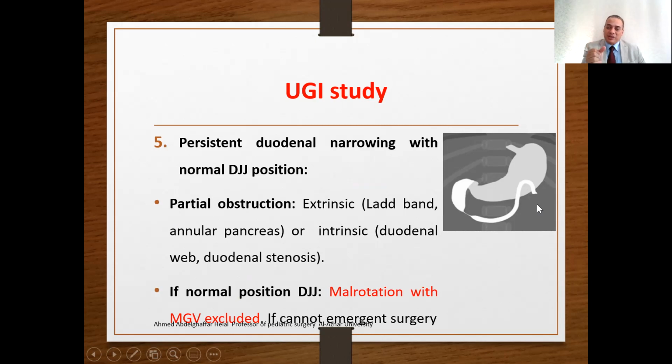So in the upper dye study, we depend on the position of the DJ and the appearance of the corkscrew appearance of the duodenum. Very critical, two important findings indicate emergent surgery.